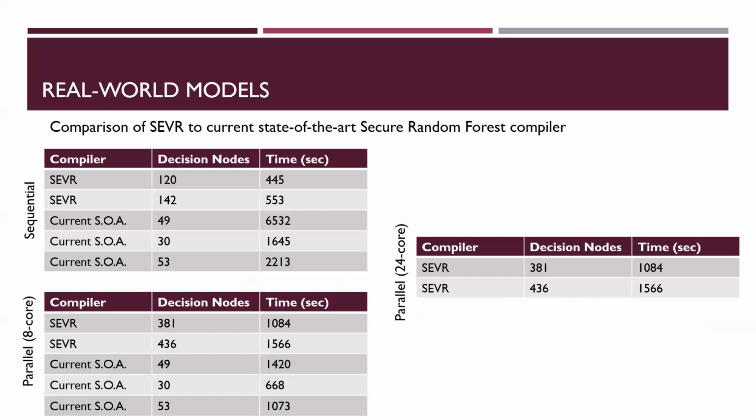Our smallest models had between 2 and 3 times as many decisions, but Sever was able to execute queries in less than half the time running in single-threaded mode. Multi-threaded on 8 cores, Sever executed queries on a model 7 times larger than its counterpart in comparable time. When compiled for a computer with 24 cores, Sever executed the same models 3 times faster, demonstrating its ability to take advantage of more parallelism.